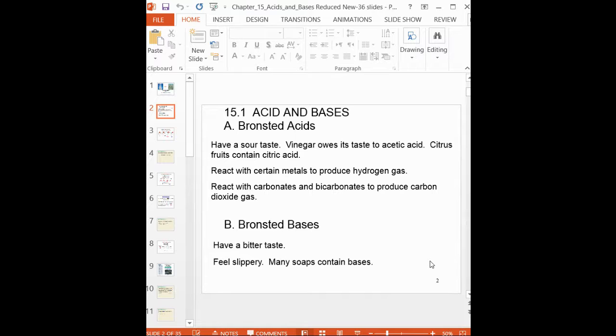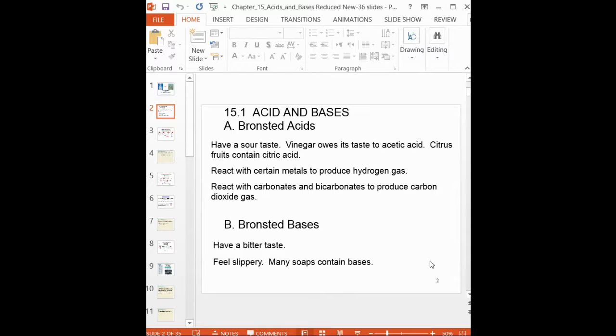Citrus fruits, right? They contain citric acid, just like the lemon. So lemon, orange, these all have citric acid. And also the green chili, that also has vitamin C and citric acid.